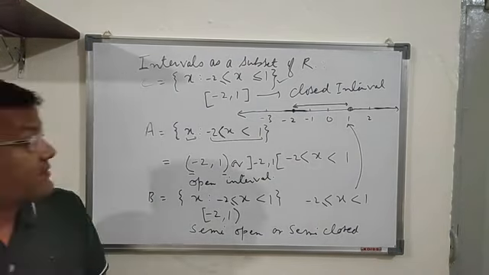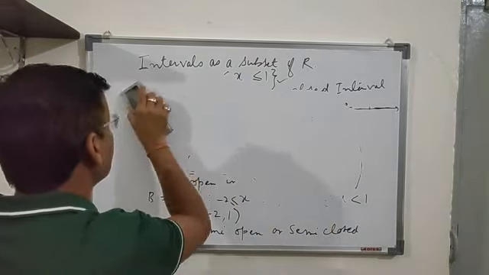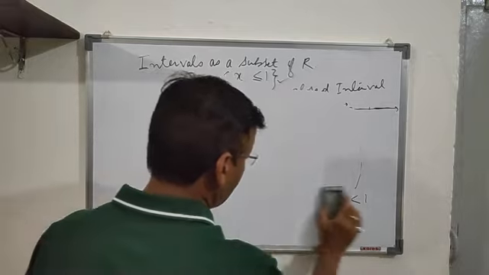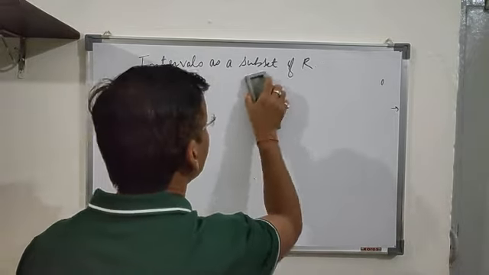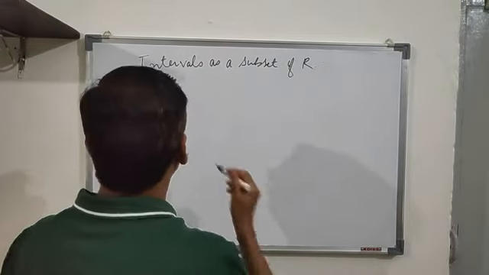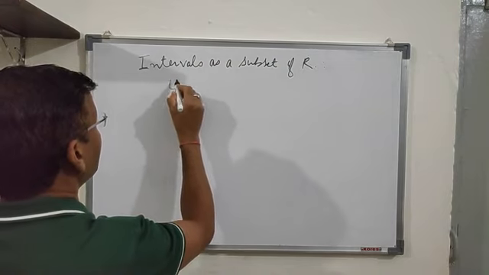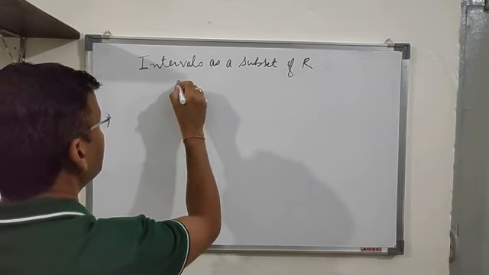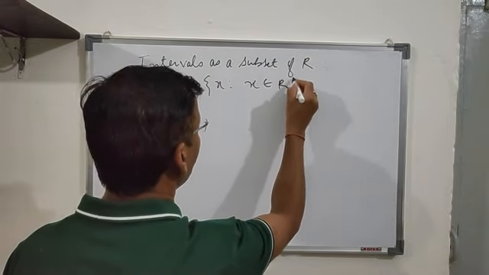One more thing: if the ends are extended till infinity, how is it represented? Suppose I write a set A, x such that x belongs to the set of real numbers.